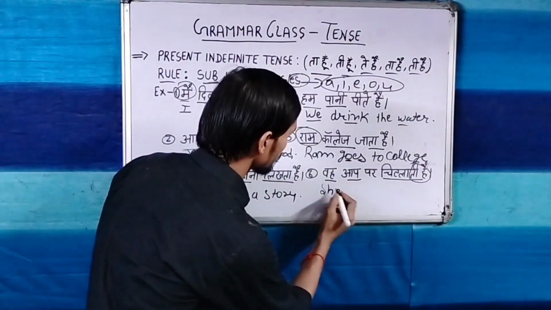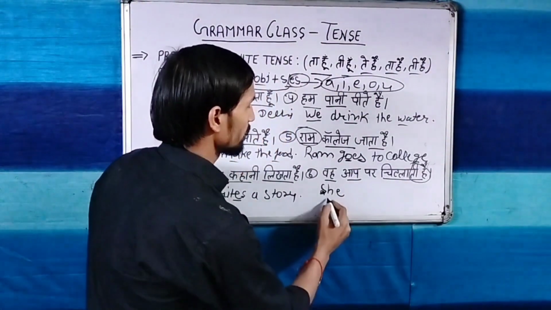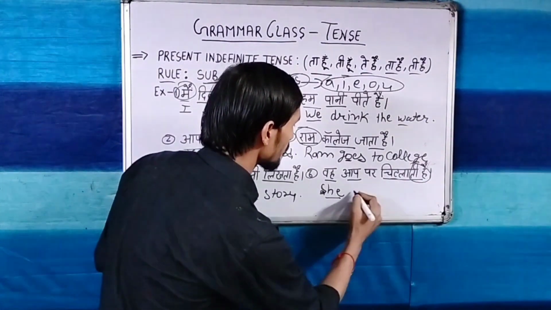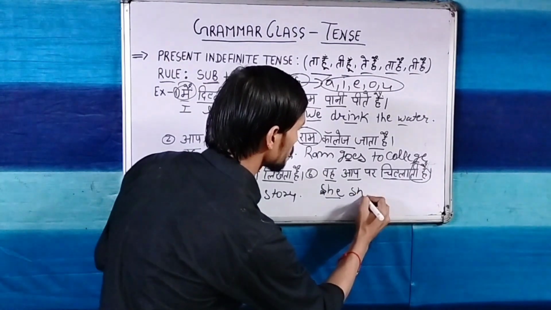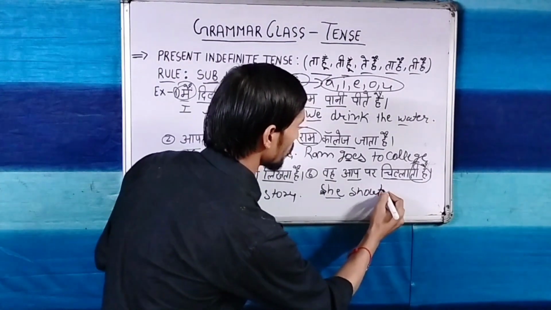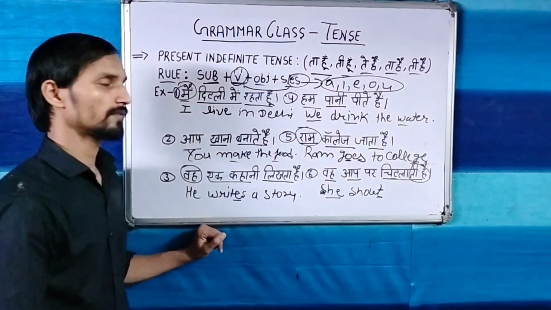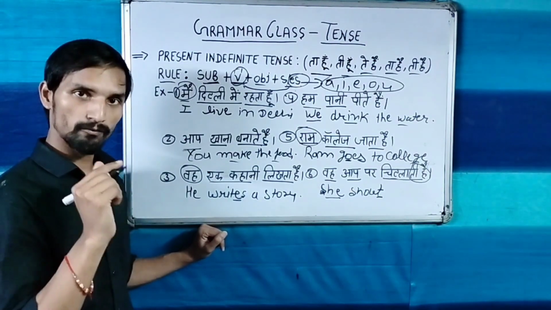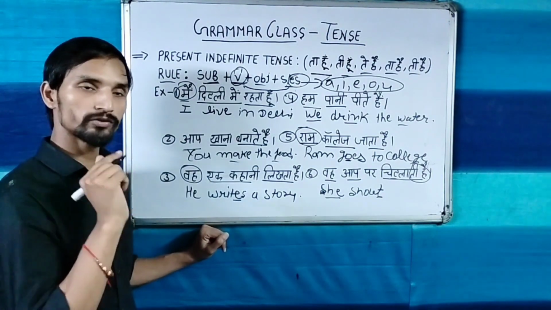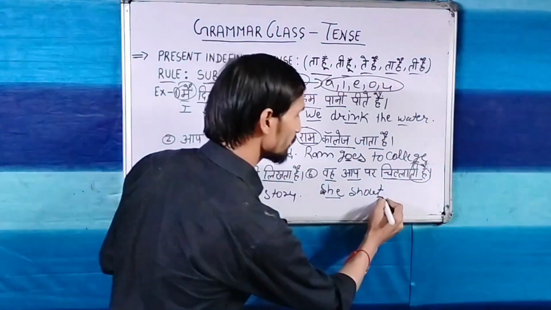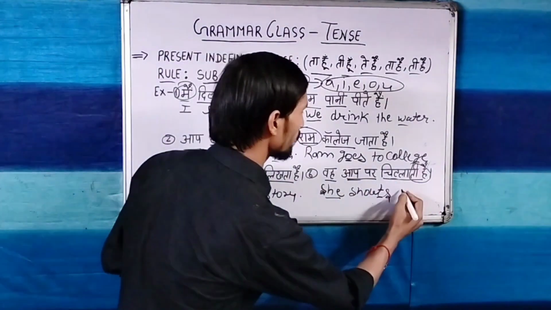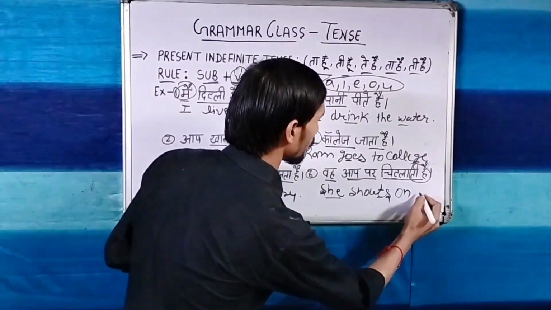When your subject is she, with the main verb you will use S or ES. चिल्लाना: shout. In the last of this verb, T is coming. T is not a vowel, it is a consonant. With a consonant we use only S. So she shouts at you, on you.